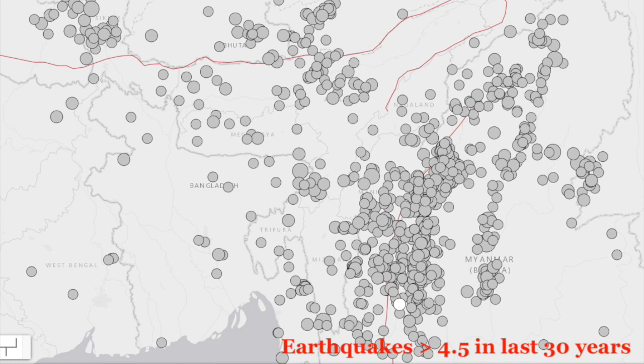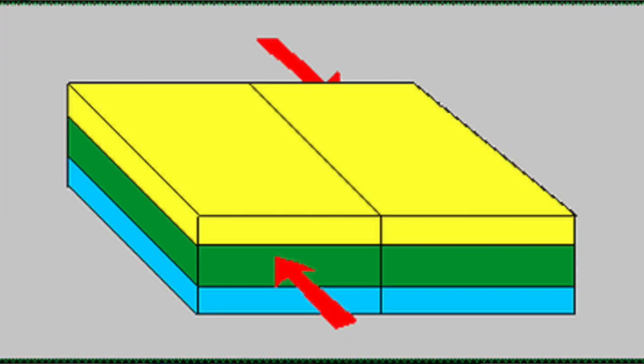If you look at the state of Assam or the entire northeastern region, it falls in seismic zone number 5, which is the zone with the highest risk. Now, what actually caused this earthquake? If you look at the tectonics of this area, around the Shillong plateau, the Shillong plateau is actually surrounded by what we call in geology faults on all sides. Now what exactly is a fault?